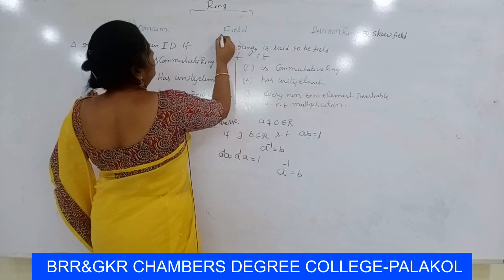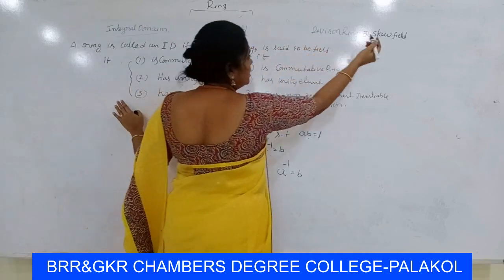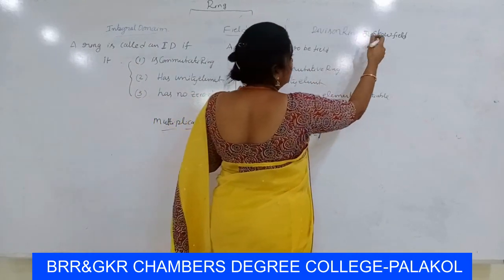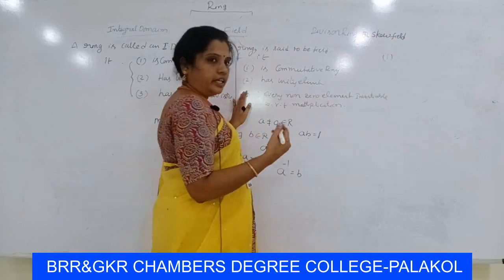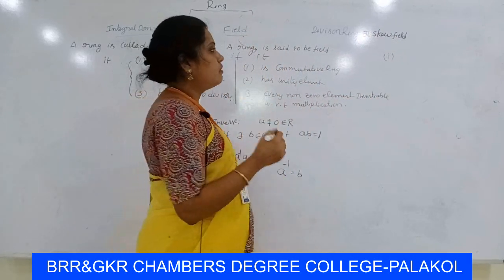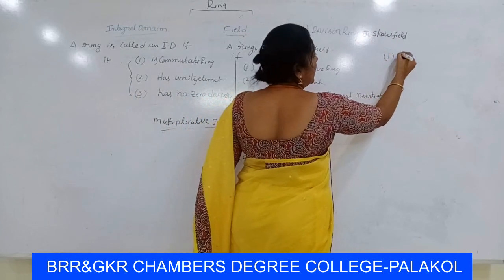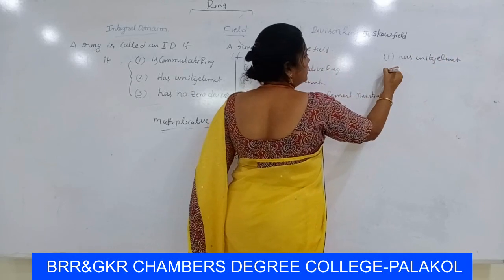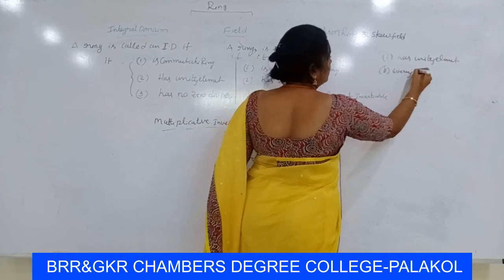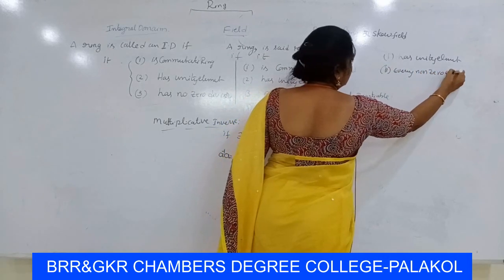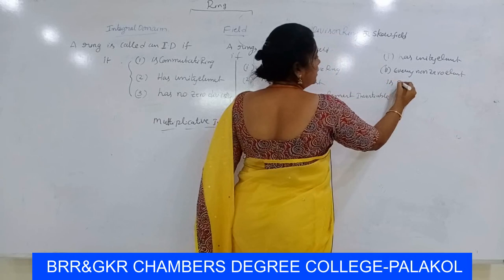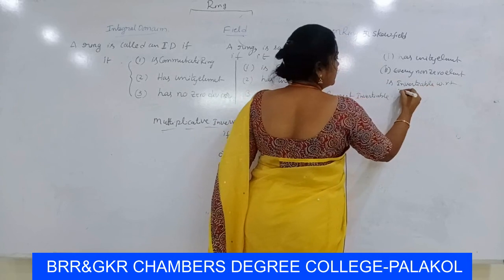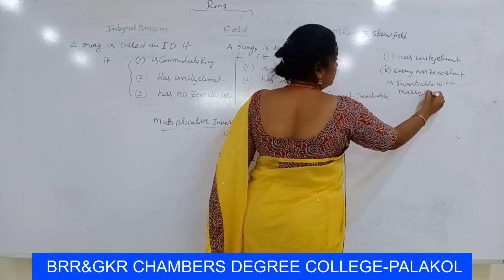So here field and then integral domain, and next is division ring. There is a little bit of difference between field and division ring. A ring is called division ring if, first of all, it is a ring and has unity element, and second condition is every non-zero element is invertible with respect to multiplication.